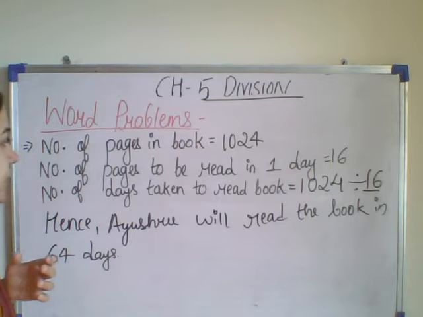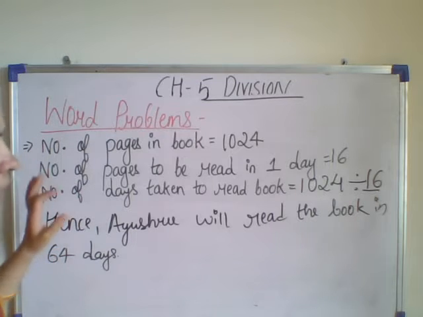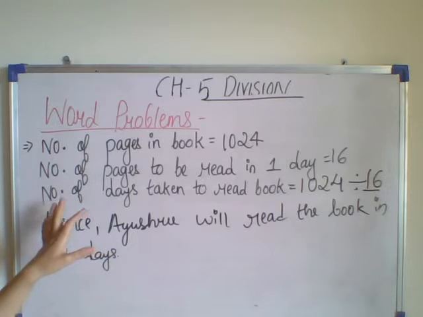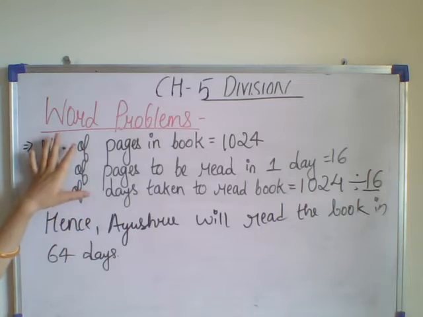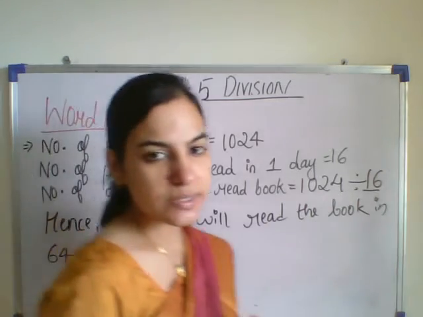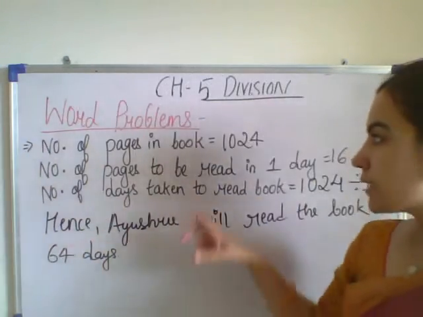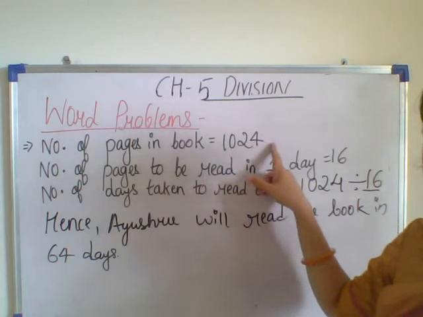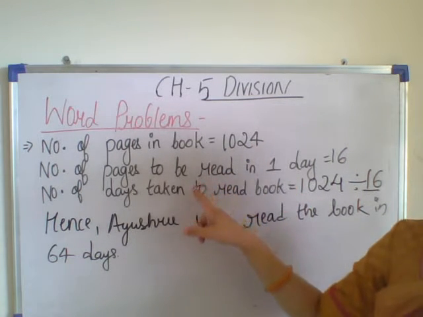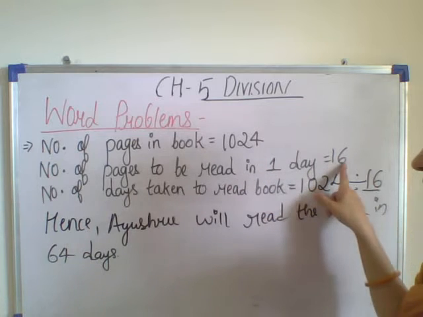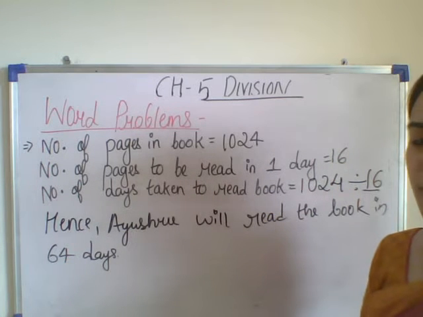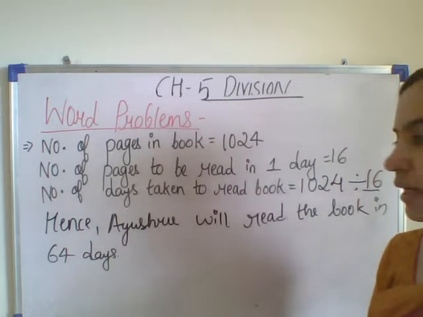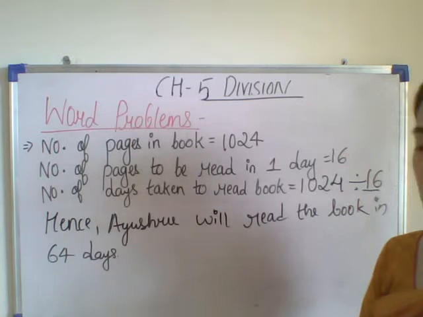Now let us do the second word problem. All the word problems are related to division only. So let us revise this again. In the question it is given that a book has 1024 pages. Ayushri in one day will be reading 16 pages. So we have to find out in how many days she completes the book.